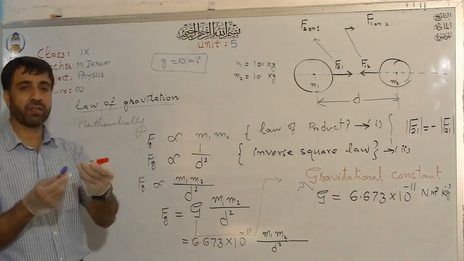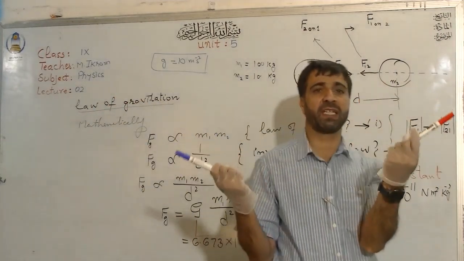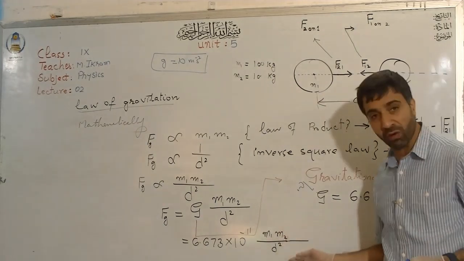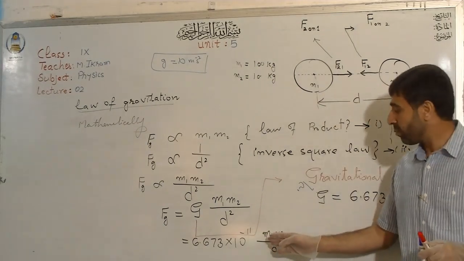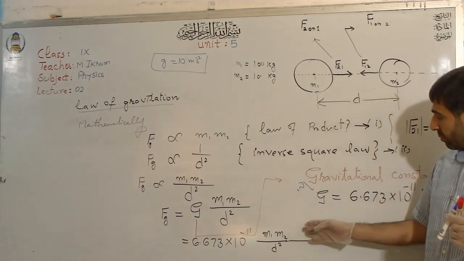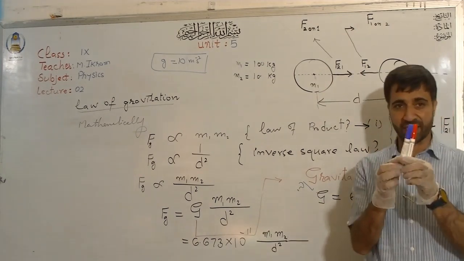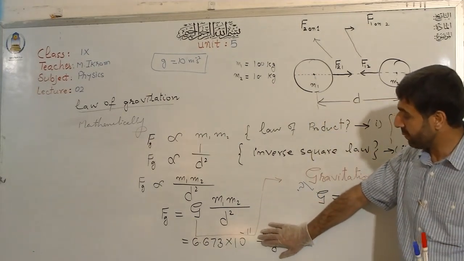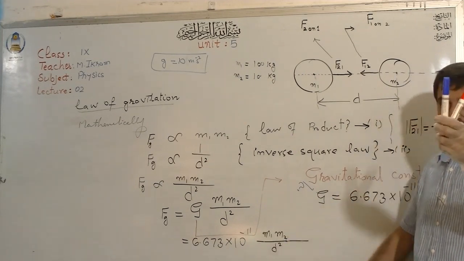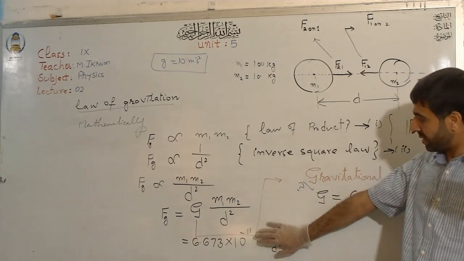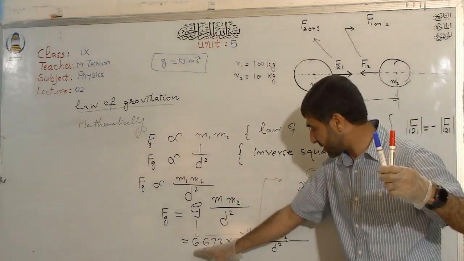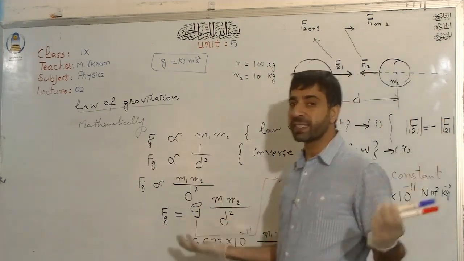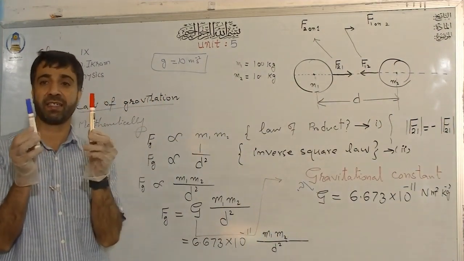Right? For example, look at what would be the masses. Maybe this might be 15 gram or 20 gram. I will write 20 gram and 20 gram. So if you convert them into kilogram, let's say, what will happen? 0.002 and 0.002, and when you multiply, what would be the distance between them? Very small. So what would be the force? When I calculate the force between these two, it would be roughly, not the same, but roughly, 6.63, something like that when you multiply the masses, and it will be 10 to the power minus 11, then the force will be very small in magnitude. Right? This is why it is not visible.